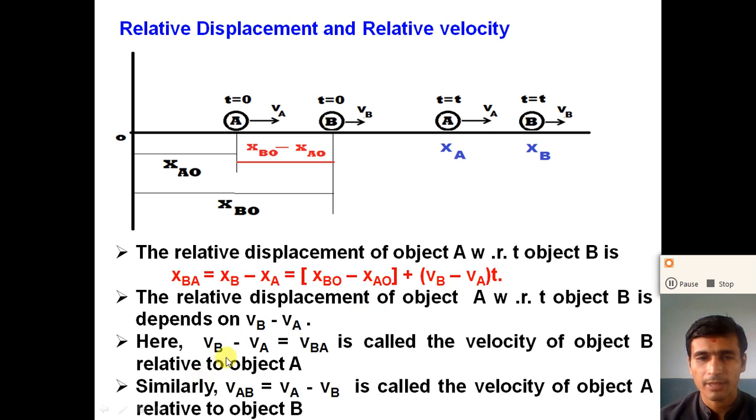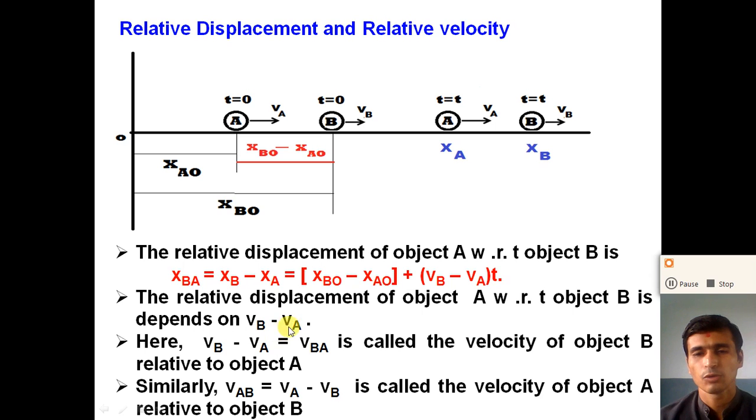So here V_B minus V_A is equal to V_BA, called the relative velocity of object B with respect to object A. Relative velocity is defined as the velocity of an object with respect to any other object.